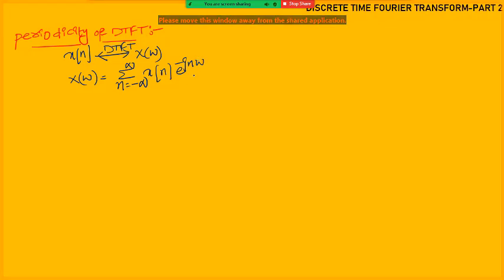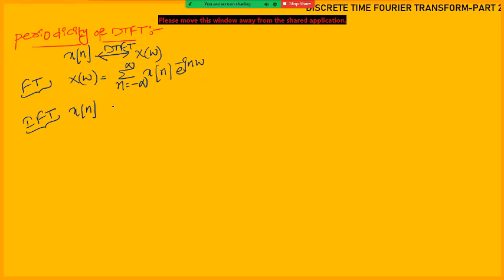This is the Fourier transform, this is the inverse Fourier transform. Calculating the time domain signal from the frequency domain signal is called the inverse Fourier transform.